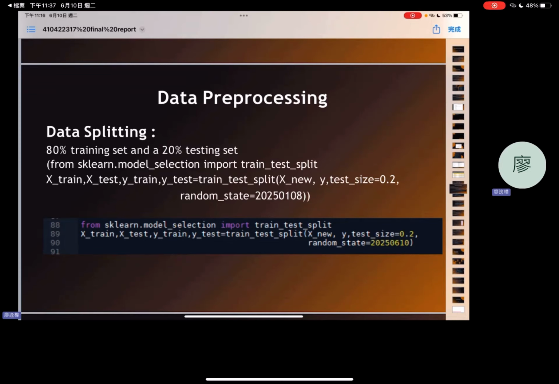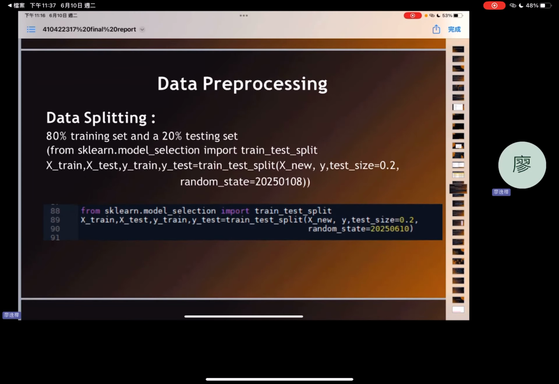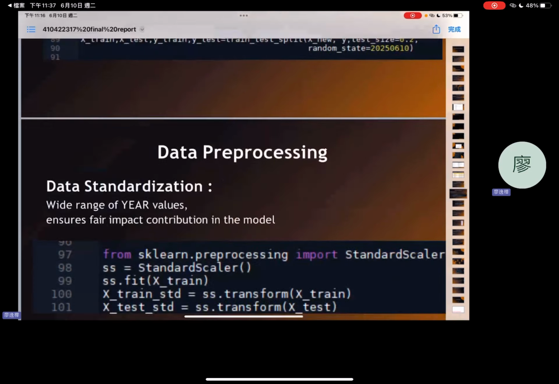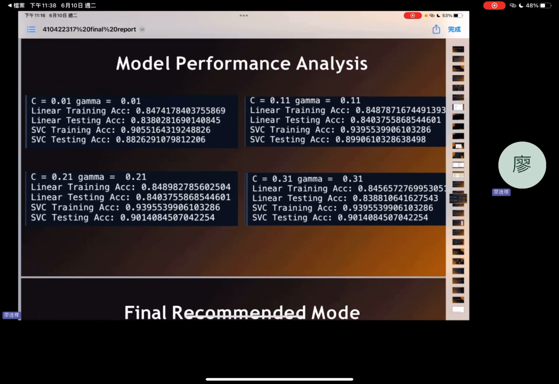Additionally, due to the wide range of years, I standardized the data. This slide shows the training and testing accuracy of SVC and linear kernels. The higher accuracy was achieved when the parameter was set to 0.21.